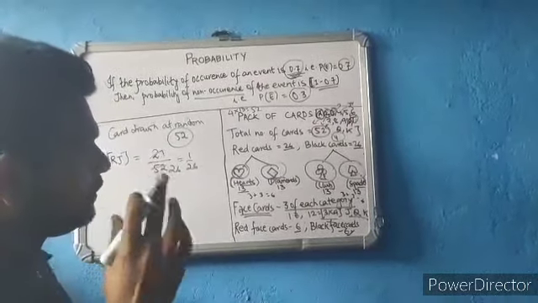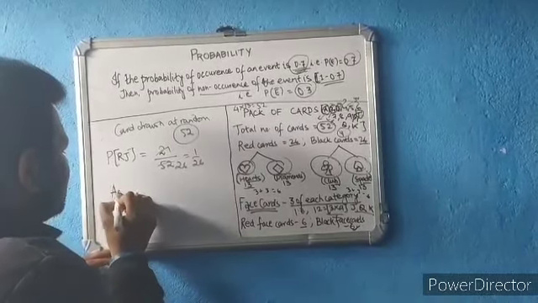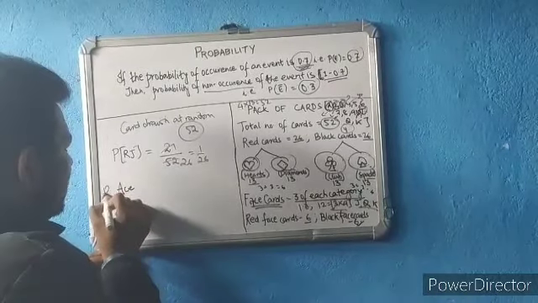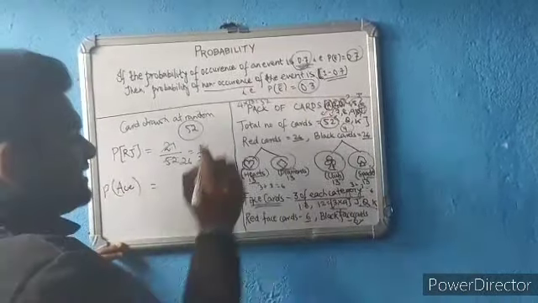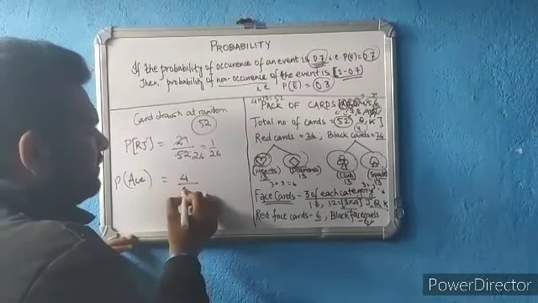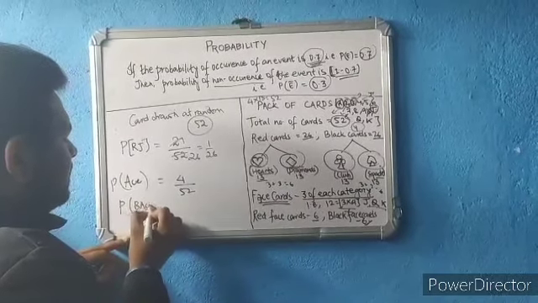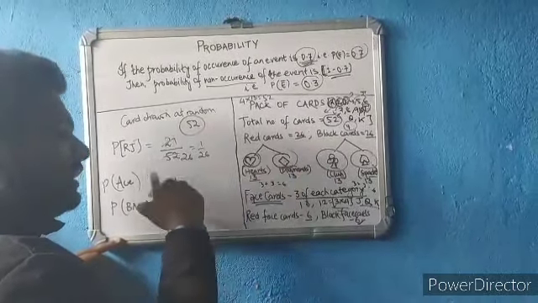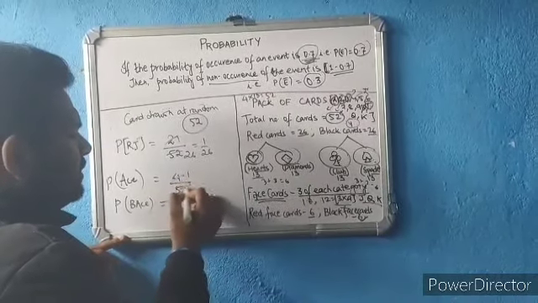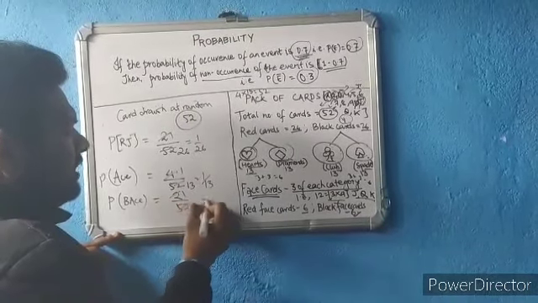Very last one, if I ask you, what is the probability of drawing an ace? Probability of drawing an ace. Ekka. So how many aces are there? Obviously 4 aces. 4 by 52. What is the probability of drawing a black ace? How many black aces are there? 2 red and 2 black. So 2 black, 2 by 52. 4 by 52 is 1 by 13. Similarly, this is 1 by 26.